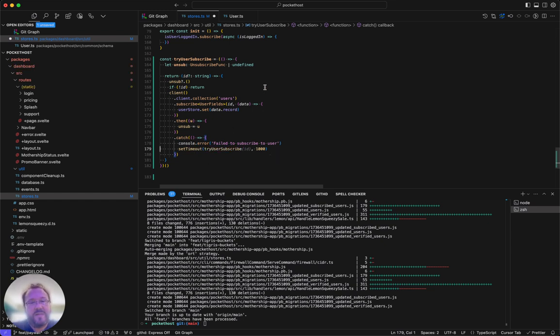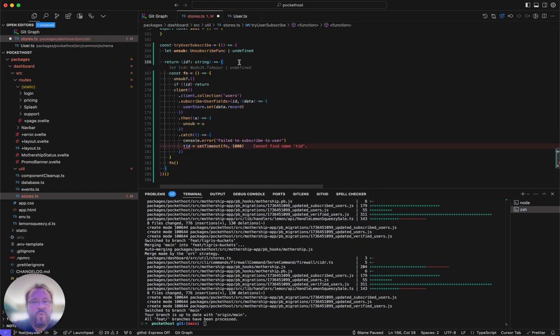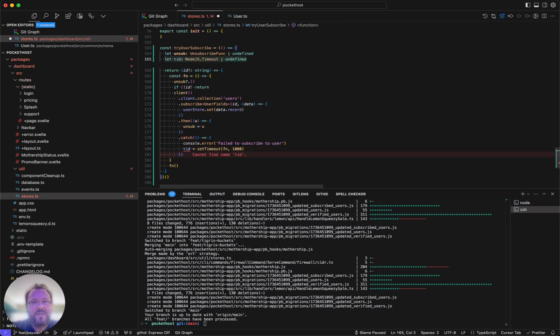And then how do we want to do this? It needs to be able to call this function over and over again. This needs to be something as well here, where if it's called again, the old TID needs to be canceled.